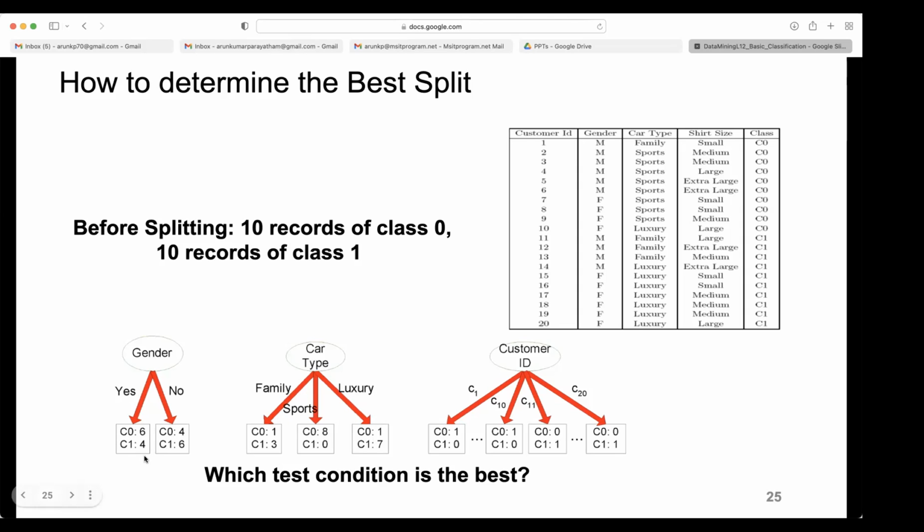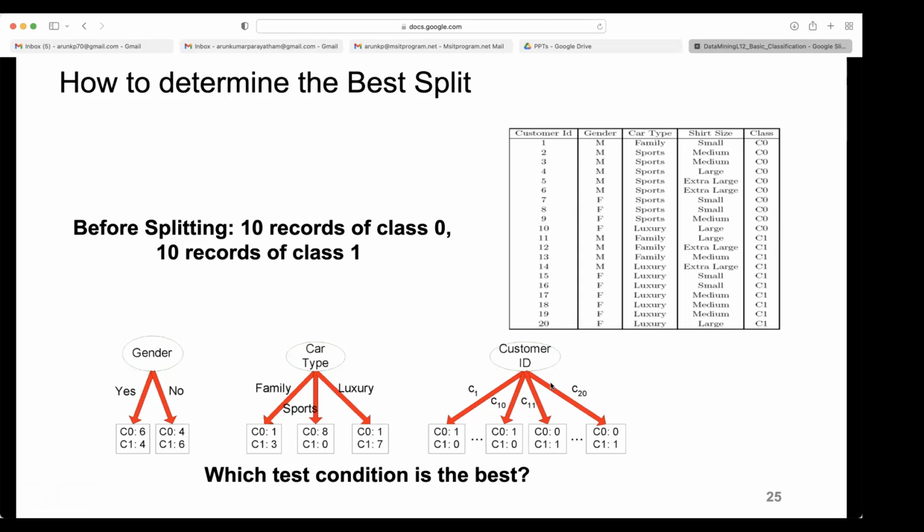The majority class is assigned to all objects in that branch. For yes the majority class is C0, and for no it is C1. If you assign C0 to all 10, then 4 will go wrong, and similarly for the right branch 4 will go wrong. So 8 of 20. So car type is better when you compare with this.